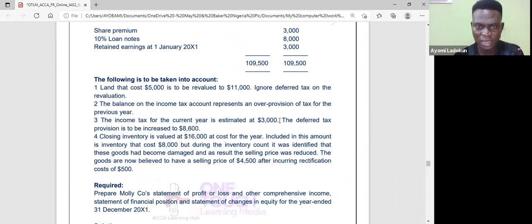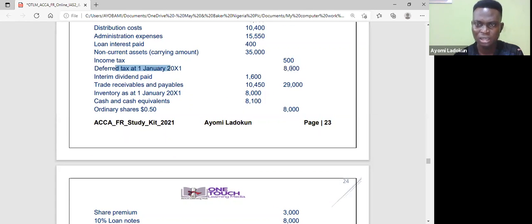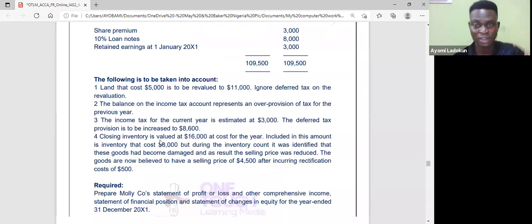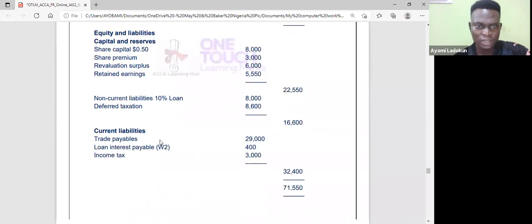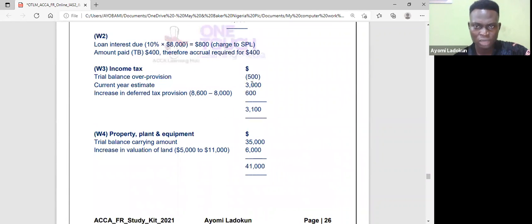So he told me here that the deferred tax provision has increased to 8,600, but in the account, how much is my deferred tax? Can you see? It's on the credit, right? So I have it as 8,000 here. Then the income tax for that year is also on the credit, 500. So that's why you have it in jackets. Okay. So that's what you have.